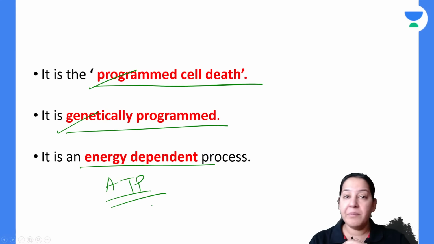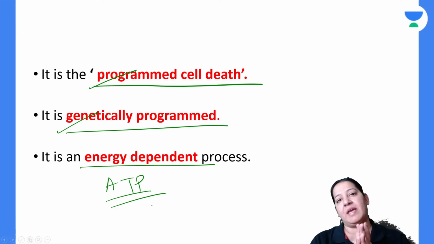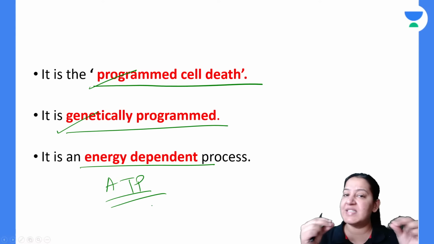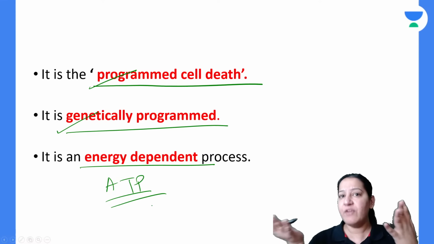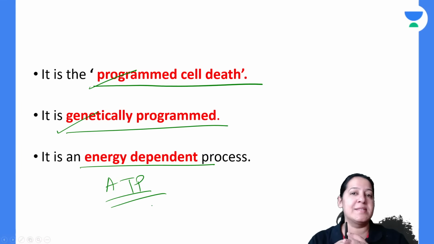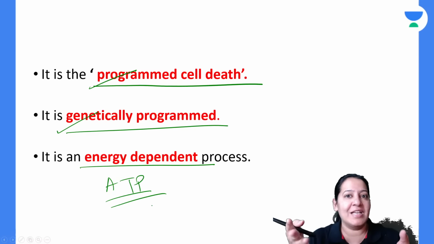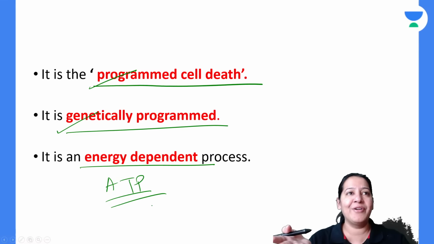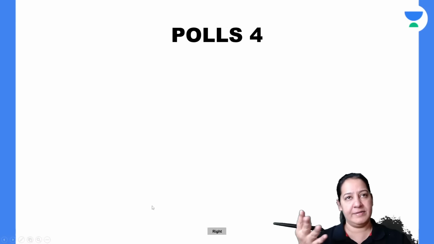So here, even dying is not free. If the cell wants to commit suicide, it has to invest ATP, otherwise the cell cannot even die. For life you require ATP, you require money, but for death also you require money. If someone wants to commit suicide, he has to purchase poison, no? So he has to invest the money for that. Have you got it? So these are the definitions.